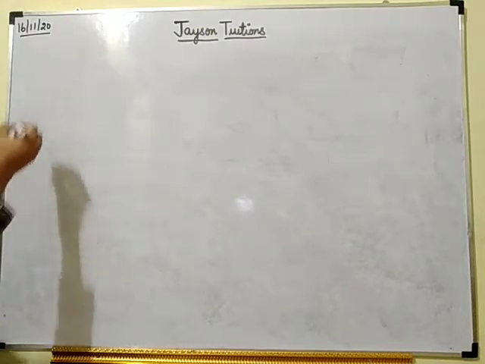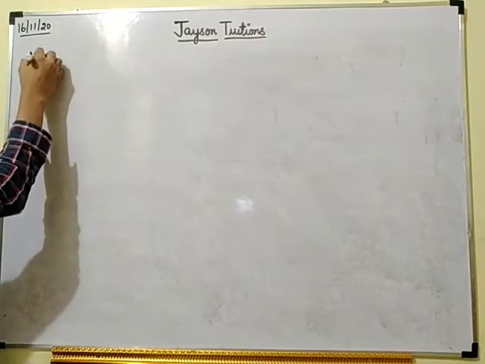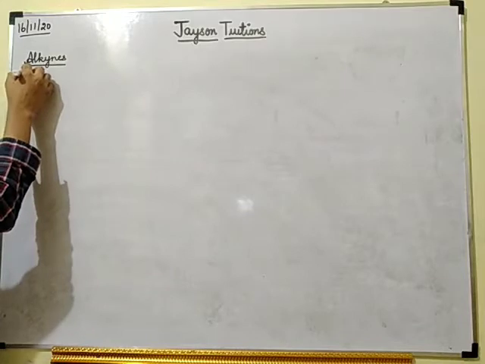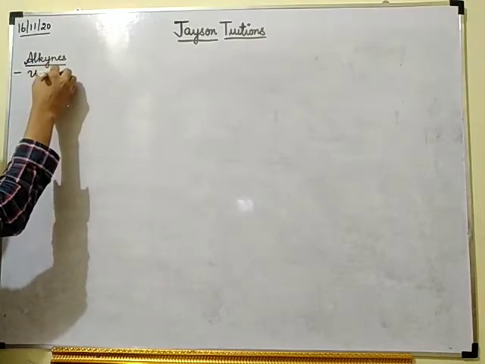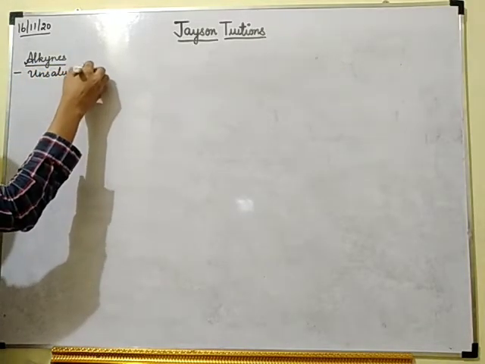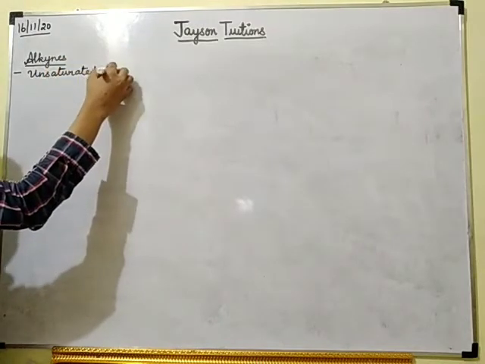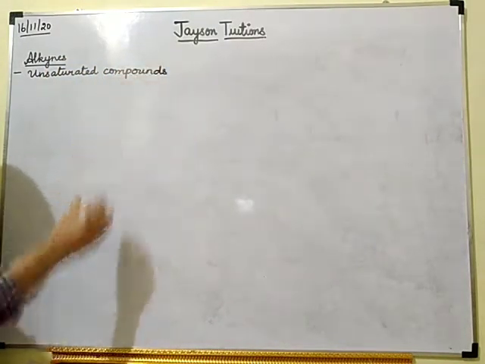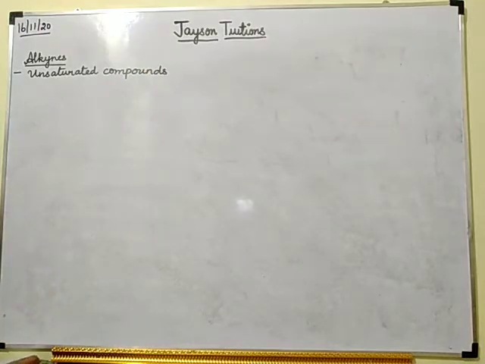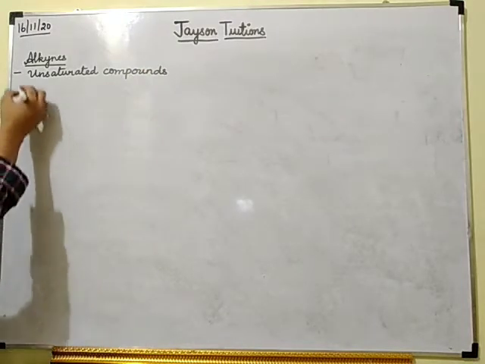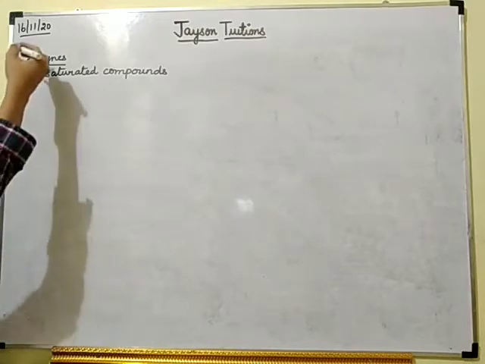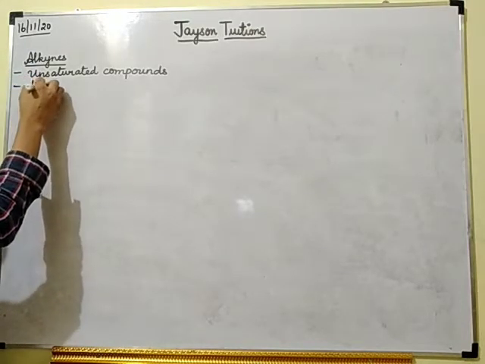Alkynes come under unsaturated compounds. Alkenes are also unsaturated, but what is the difference between alkenes and alkynes?